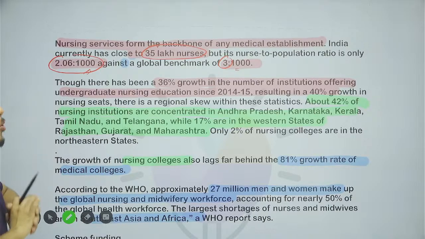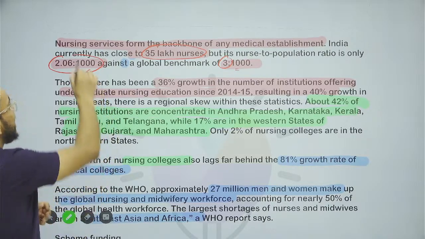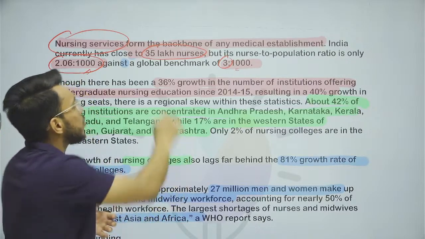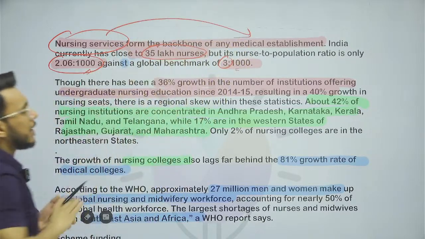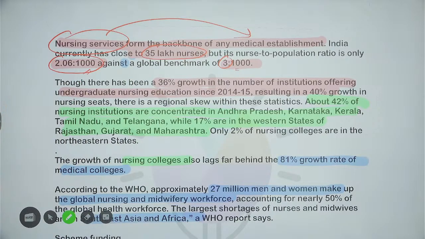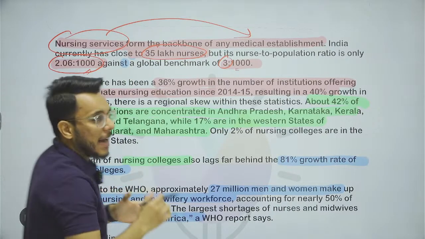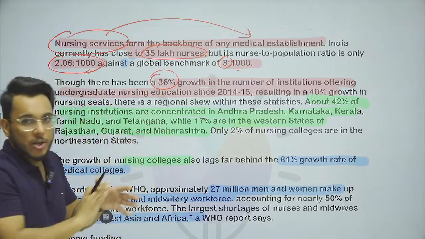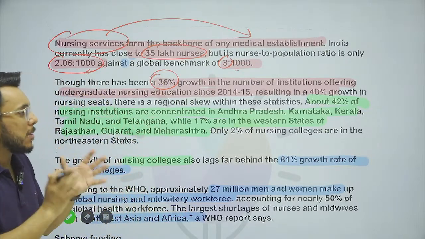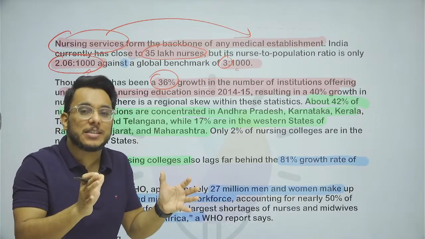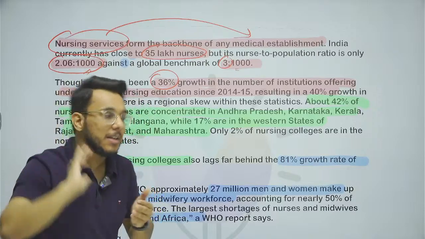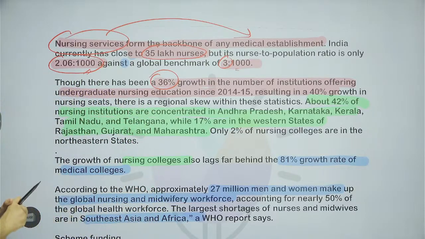And why don't we have an adequate number of nurses? Because the nursing institutions are not there. Nursing institutions are the backbone of the medical establishment. We find, guys, that though there has been 36% growth in the nursing institutions and the number of seats has increased, the increase is not in proportion to the population that has increased since 2014.